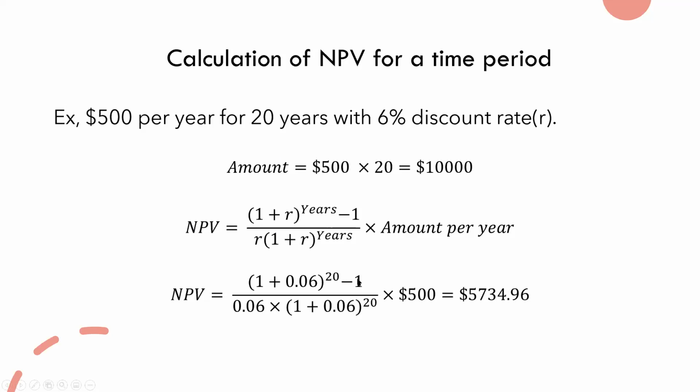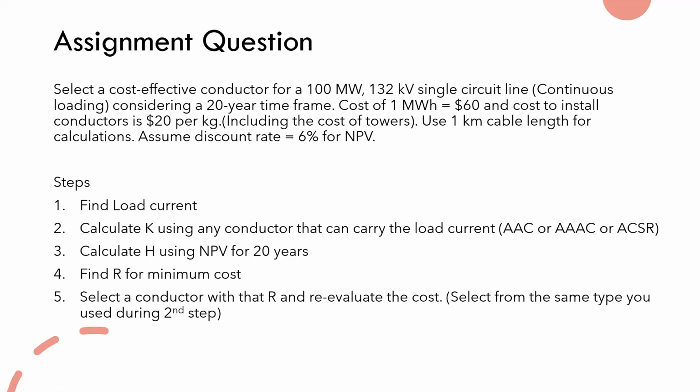This is very straightforward. If you are losing $500 per year for 20 years, the total cost is $10,000, but the net present value of that cost is only $5,700. That is how you do the calculation.